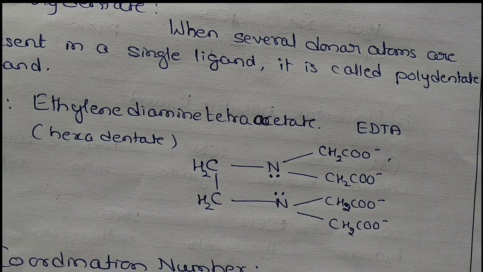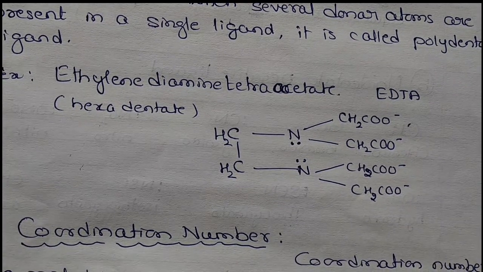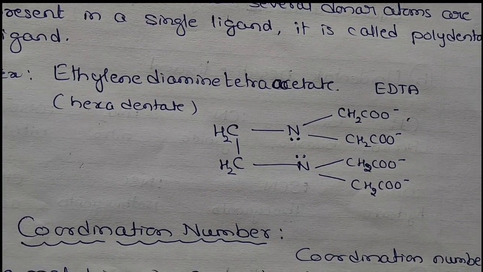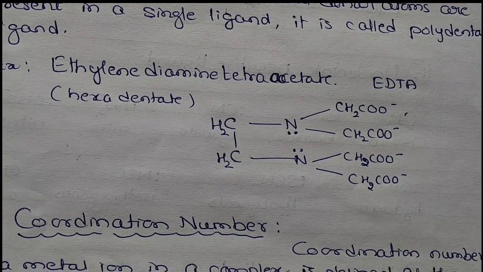One of the important terms is coordination number. We came across the coordination number in the solid state.